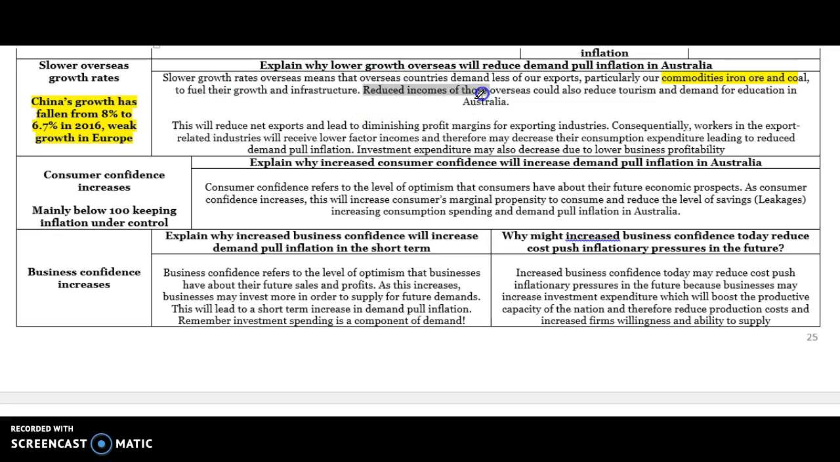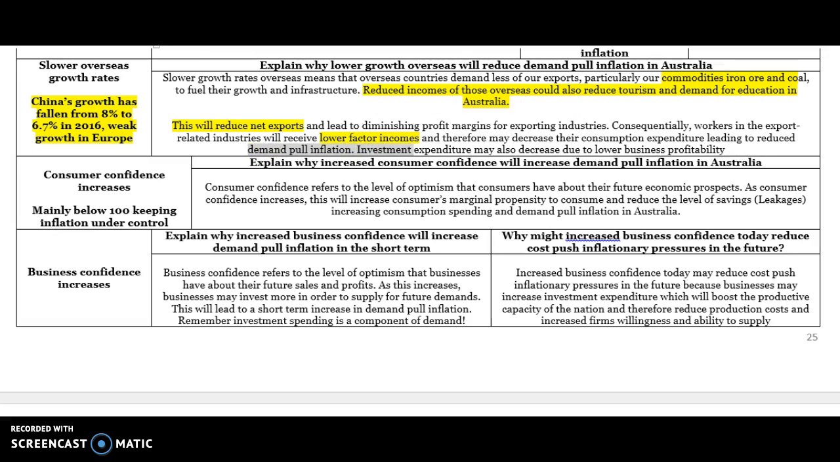This is likely to reduce the incomes of those overseas, and could also lead to reduced tourism and demand for education in Australia. So it's important to recognise the industries that suffer, which would be tourism, education and mining industries in particular. This results in reduced net exports, diminishing profits for export industries, and that's likely to lead to lower factor incomes and therefore less consumption spending, which should overall reduce demand pull inflation in the economy.